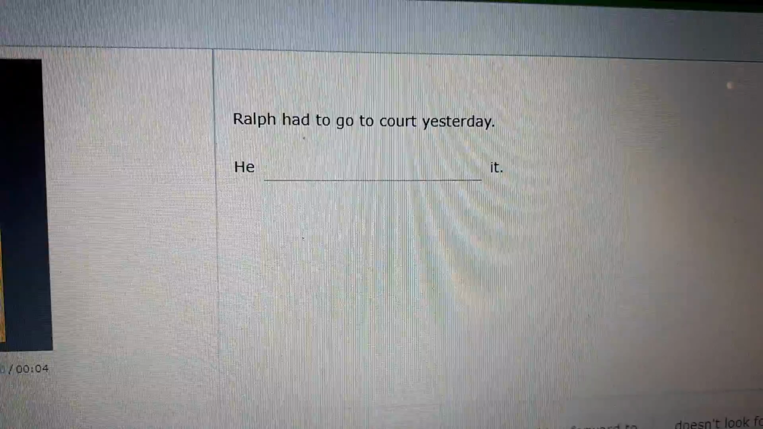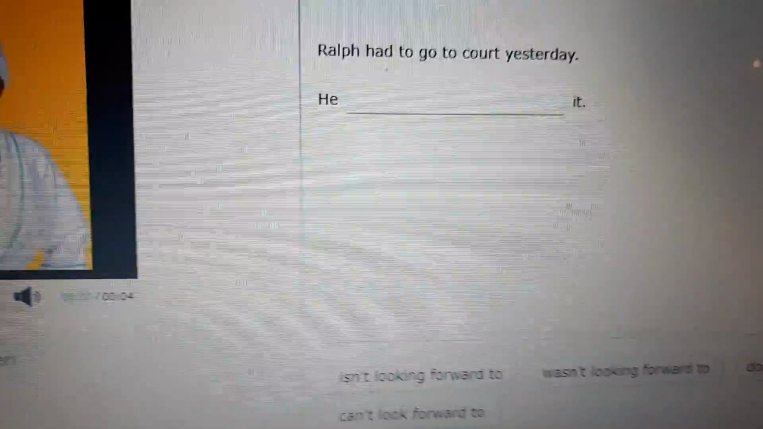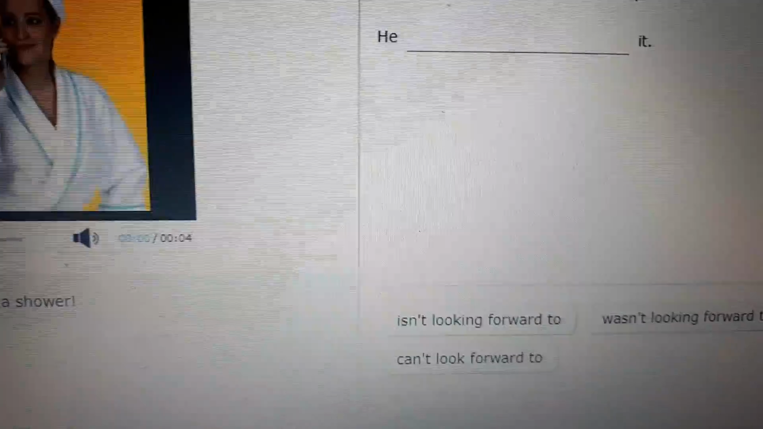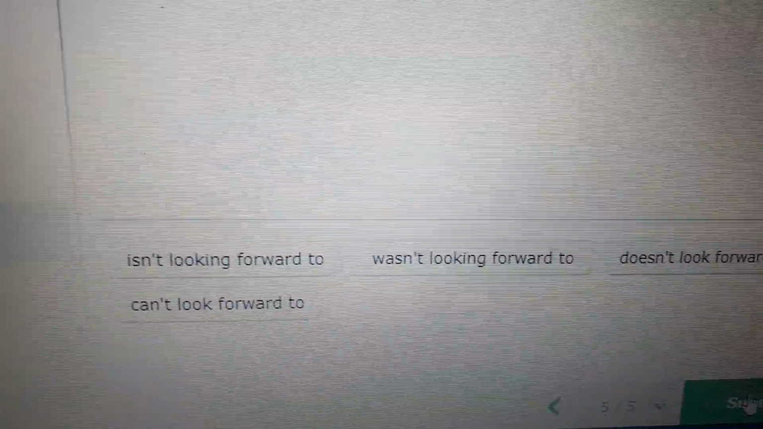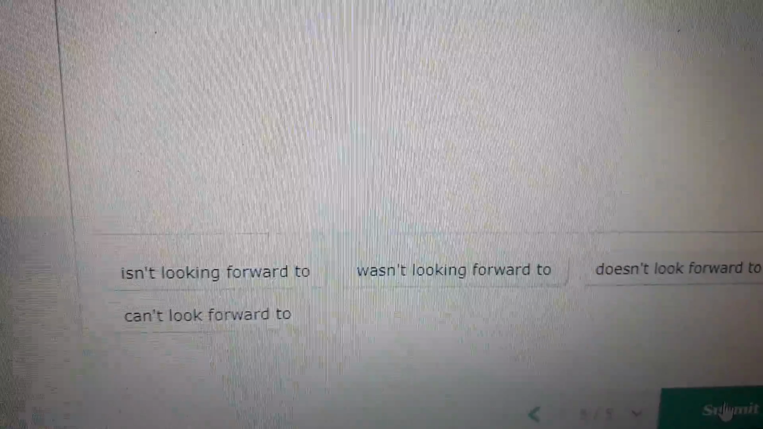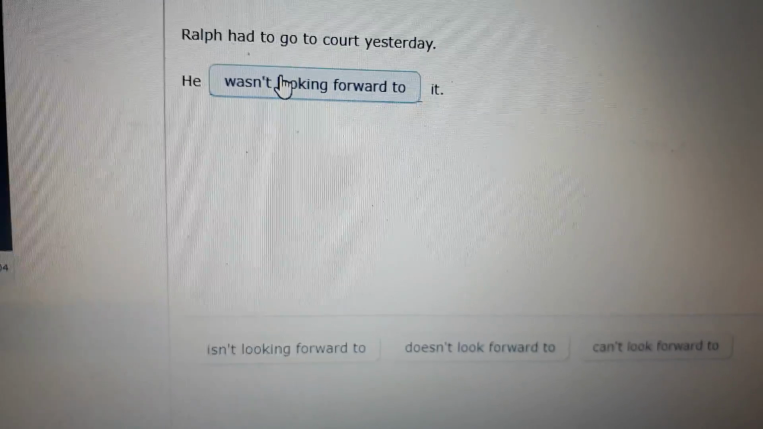And the last one, Ralph had to go to court, a la corte, yesterday, okay? O sea, a la corte es como decir al juzgado, okay? He is singular, so we need to work with isn't. Isn't could be good, but we're not talking about present continuous, okay? Can't and doesn't go in this situation. We need to work with wasn't looking forward, okay? Wasn't, okay? Because remember that we're working with past progressive, okay?